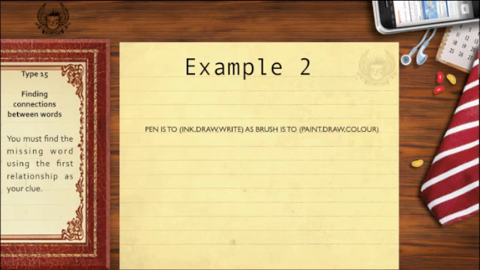Here is another example. You must find the missing word using the first relationship as your clue. If pen is to ink, then brush is to what? Well, brush is to paint because ink is used in a pen and paint is used with a brush. So pen is to ink as brush is to paint.